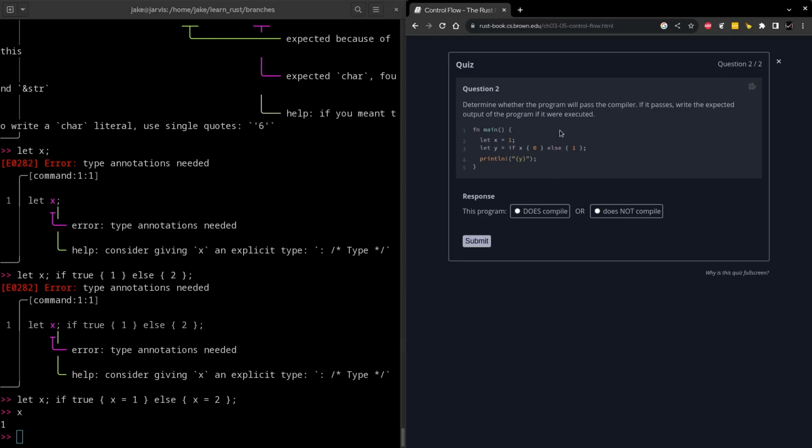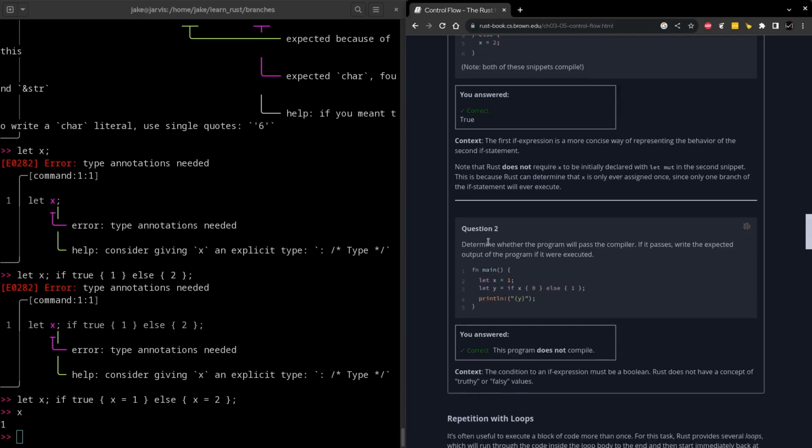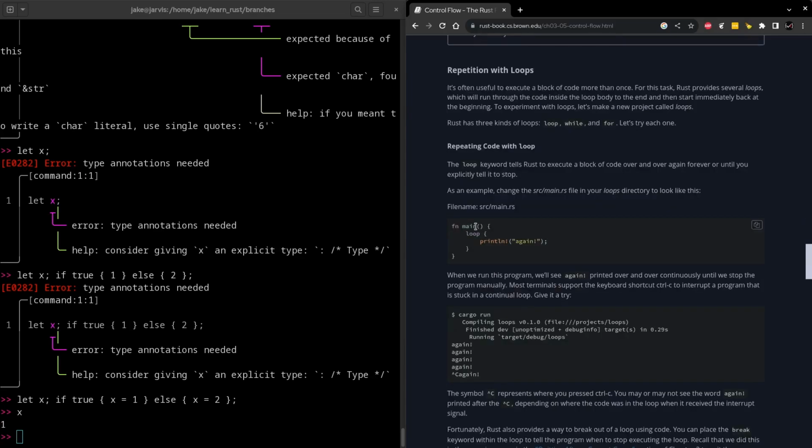So moving on to this one, question 2 is a question to see if it will compile, and if so, what's the value? So we have first line here, let x is equal to 1, which is fine, and then let y be equal to the result of if x, and that's going to be a problem because x isn't literally true or literally false. So I'm going to say it does not compile. Okay, we got the first question correct and the second question. Okay, let's move on to looping.